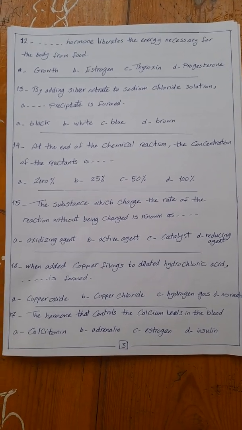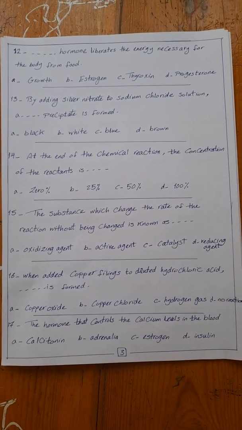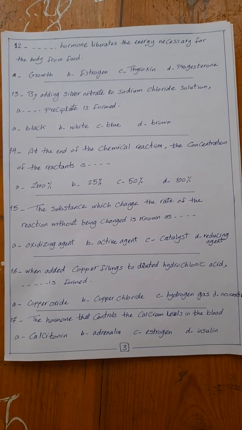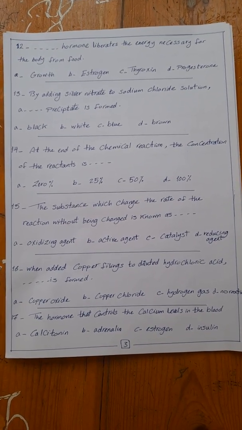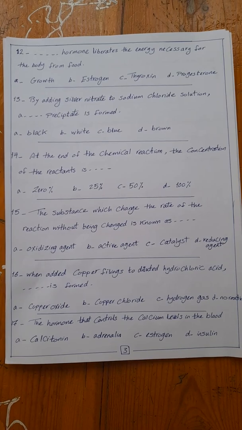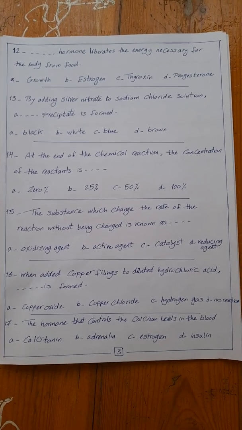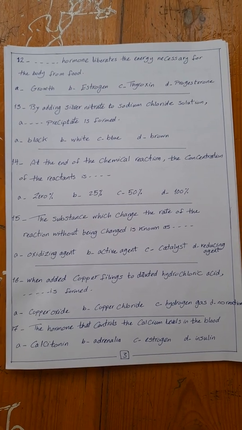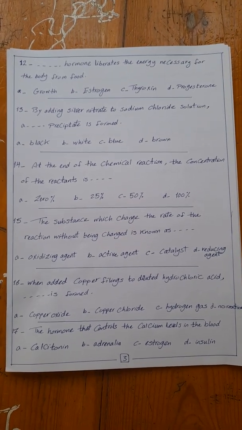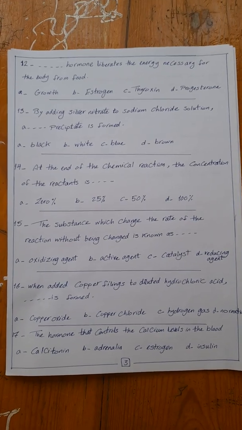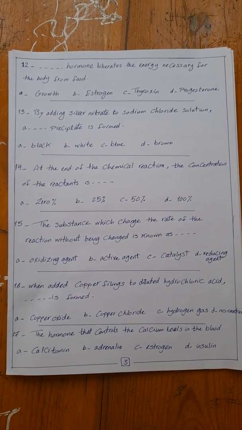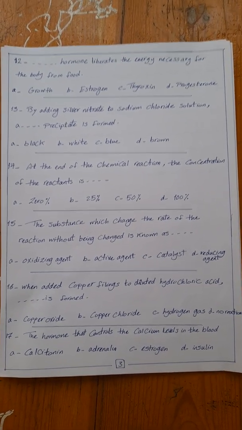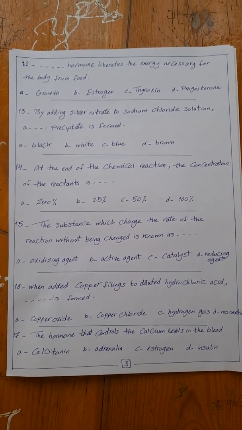Number 14. At the end of the chemical reaction, the concentration of the reactants is 0%, 25%, 50%, or 100%. As we mentioned before, the concentration of the reactants at the beginning of the reaction is 100%, then decreases by time until it reaches 0% at the end of the reaction. So the answer here is 0%.